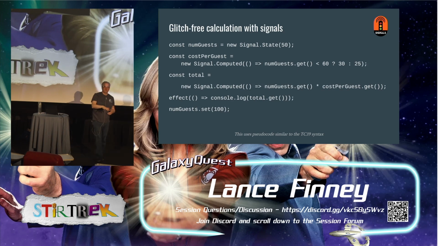We pushed dirtiness down, we pulled the value up, we had dependency order tracking, so we only calculated things once. Everything that needed to be calculated was recalculated. Nothing that didn't need to be recalculated was calculated, and we got the value correct the first time without a glitch. That's what signals give us.